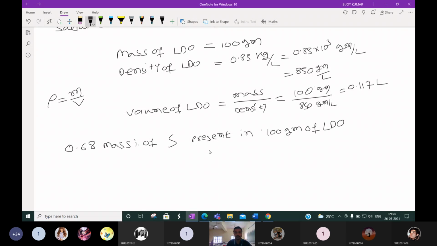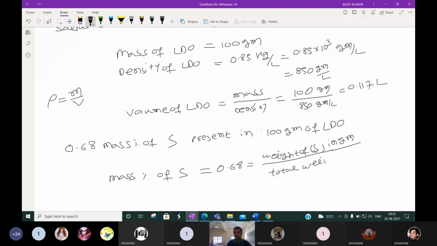The mass percentage of sulfur is 0.68, which we can write as weight of sulfur in gram by total weight in gram, into 100.